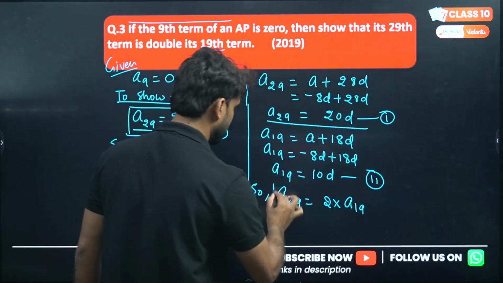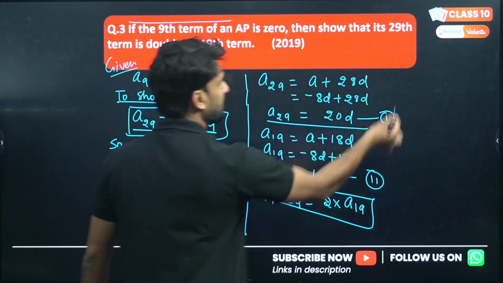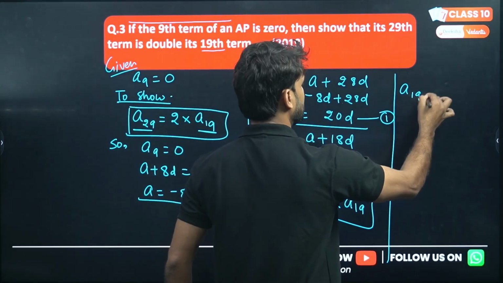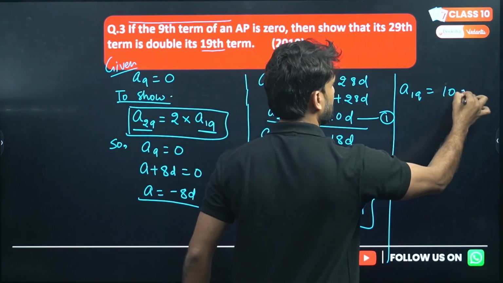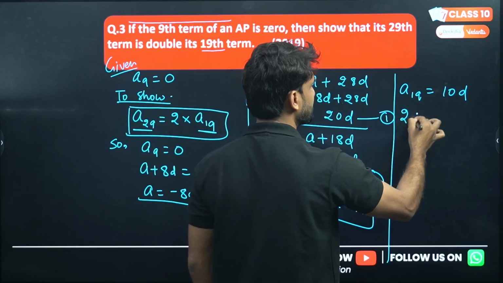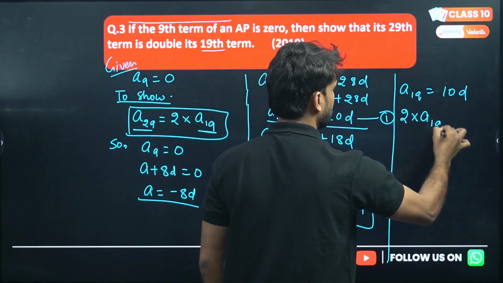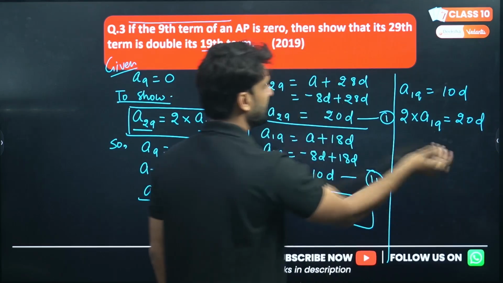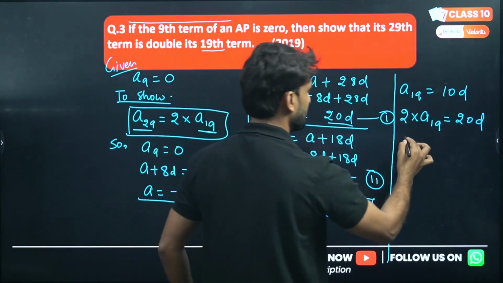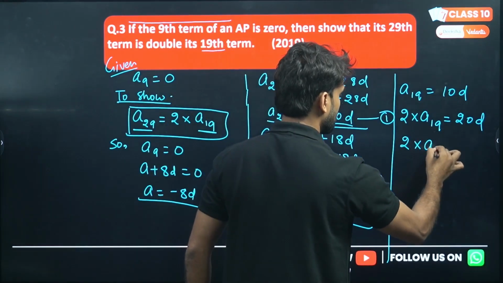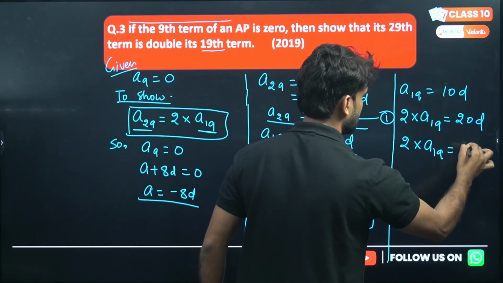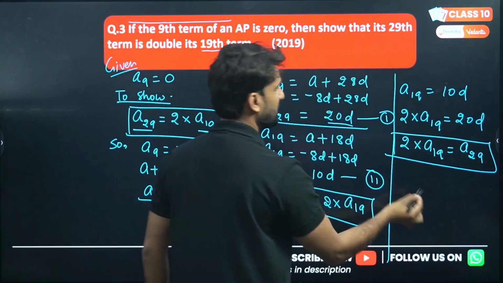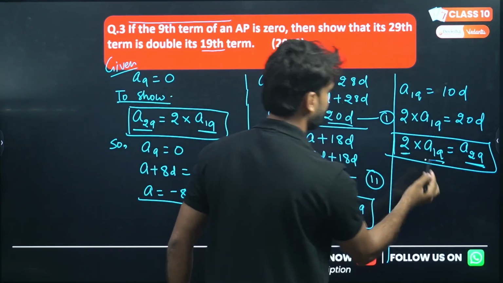You can also prove it this way: the 19th term is 10D, so we can multiply 2 on both sides. 2 into A19, or 2 into 10D, will be 20D. Right, my dear lovely kids? And 20D is equal to A29. Hence proved that the 29th term is double the 19th term.